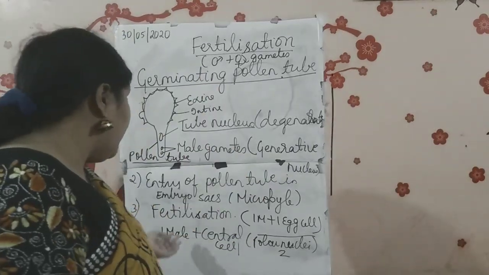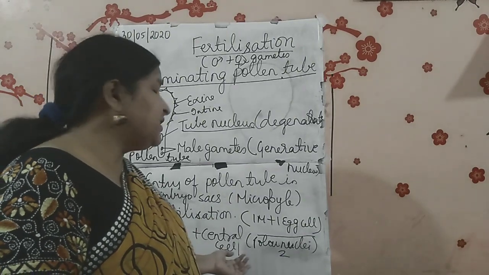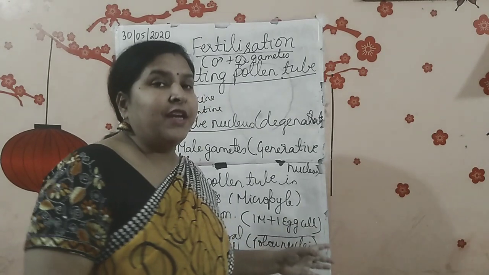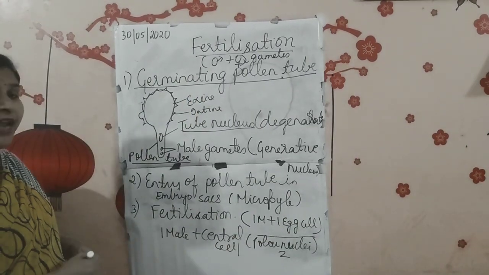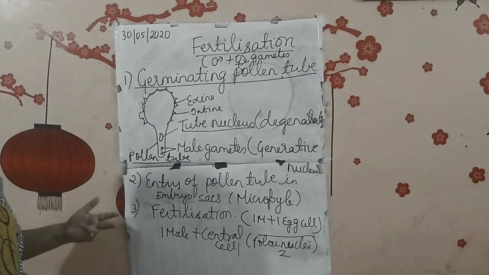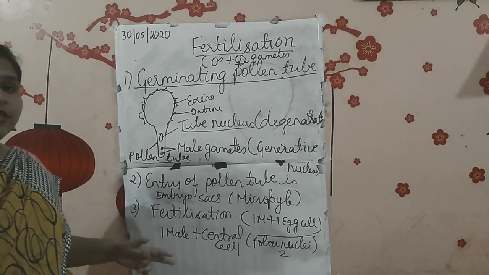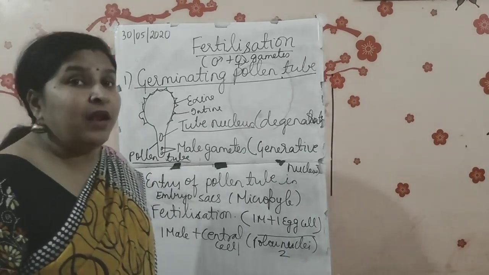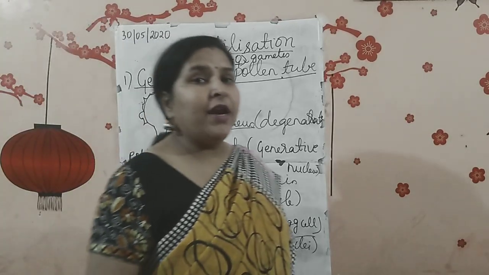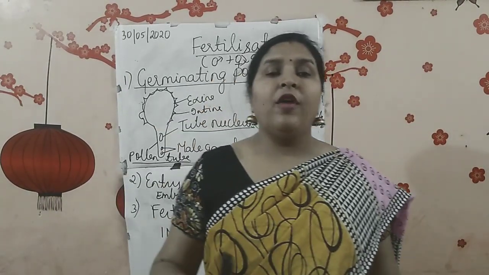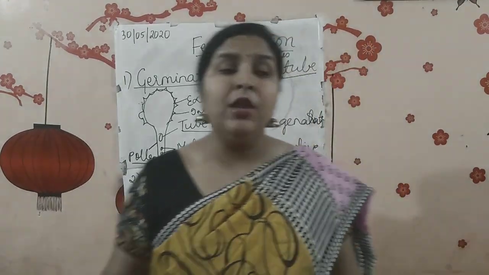And the other male cell fuses with the central cell, or the two polar nuclei, and that is the other fertilization. So you can see here how many types of fertilization are taking place. There are two types of fertilization, and that is why it is called double fertilization. What is it called? Double fertilization. The first fertilization means fusion of the egg cell with the male cell, and the second is fusion of the male cell with the two polar nuclei.